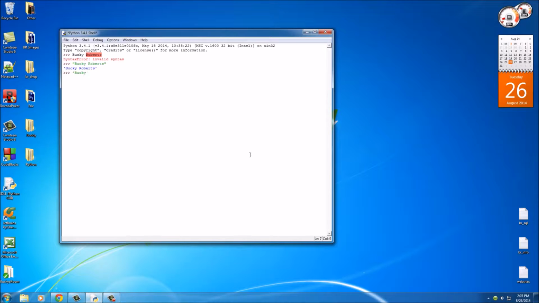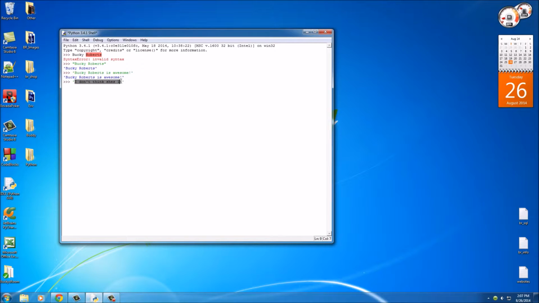Again, double quotes or single quotes, it doesn't matter. However, there are specific times where you're going to want to use one or the other. Say you have a sentence like this. I'm going to make a sentence that says, I don't think she's 18. What these quotes mean is it's pretty much telling Python where to begin and where to end. So in this example, right up here, it started right here, it said Bucky Roberts is awesome, and it ended right here because that's where your quote is.